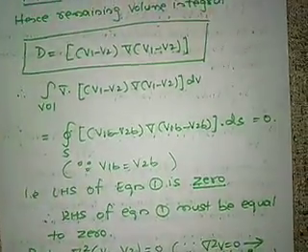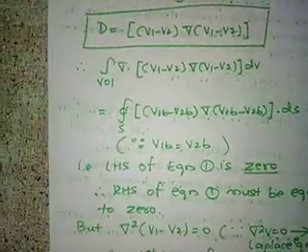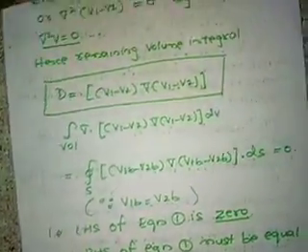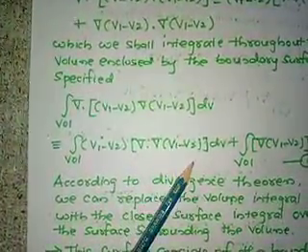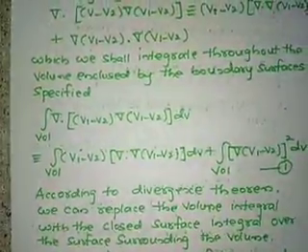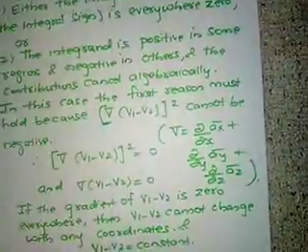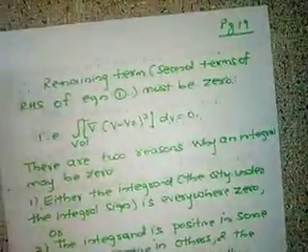Right? So in the RHS of equation 1, del square of (V1 minus V2) equals 0, according to the Laplace equation, del square V equals 0. So the first term of the RHS of equation 1 is 0. The remaining term, the second term of the RHS of the equation, must be 0 because the LHS is 0.